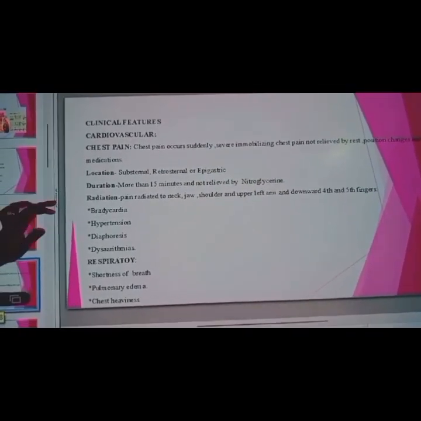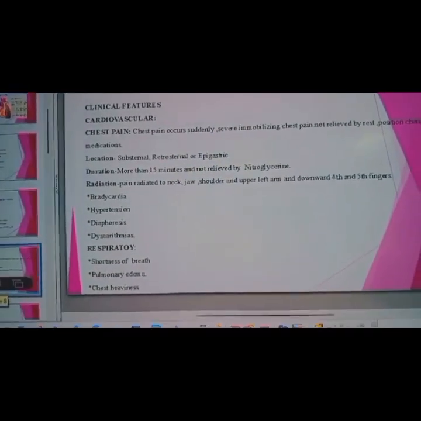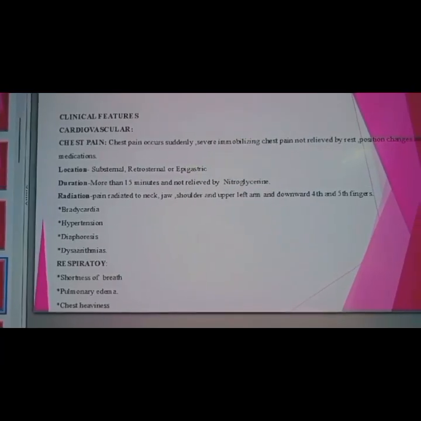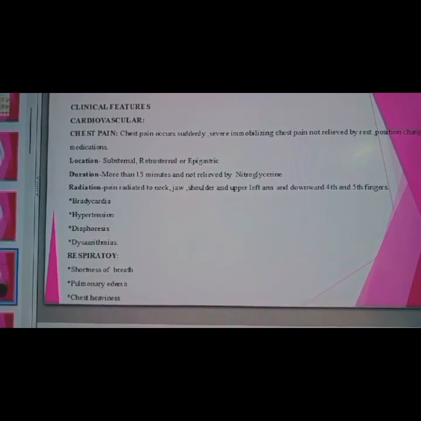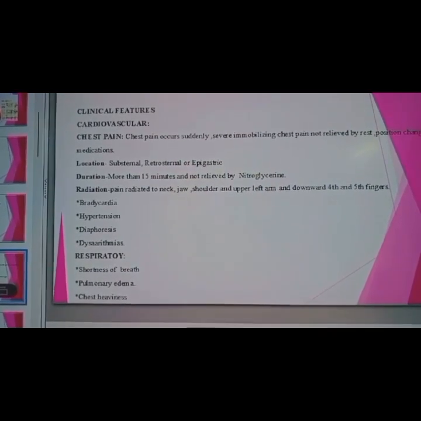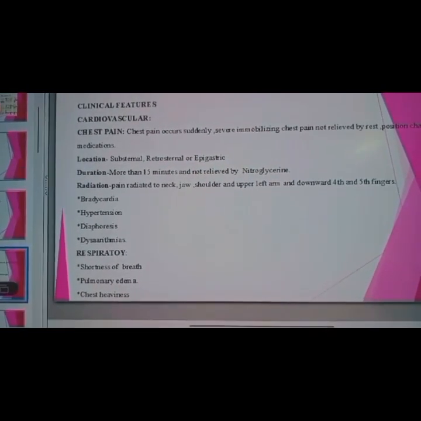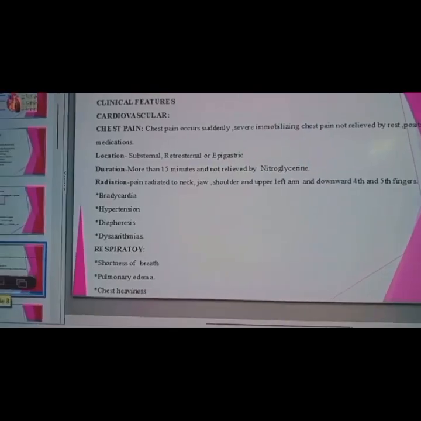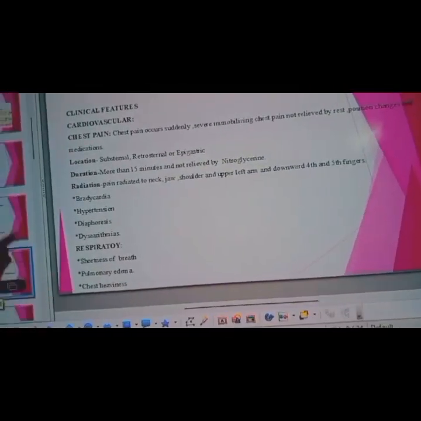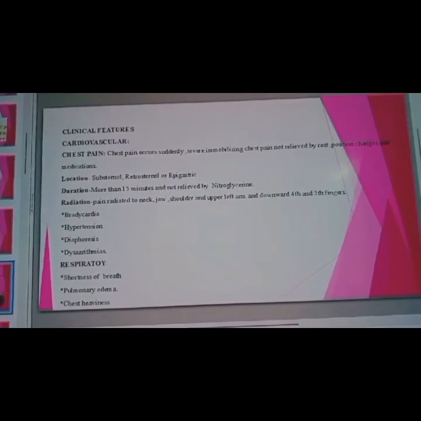Next, clinical features of myocardial infarction. Cardiovascular symptoms: first is chest pain, the main symptom. Chest pain occurs suddenly, is severe and immobilizing, and is not relieved by resting, position changes and medications. Location: substernal and retrosternal or epigastric region. Duration more than 15 minutes, and not relieved by nitroglycerin drugs. Then radiation: the pain radiates to the neck, jaw, shoulder, upper left arm, downward to the 4th and 5th fingers.